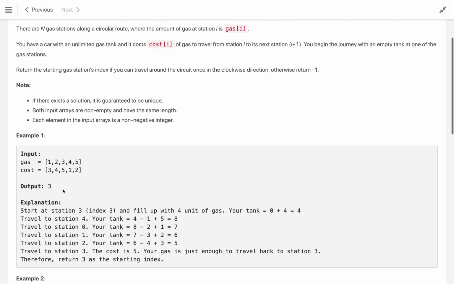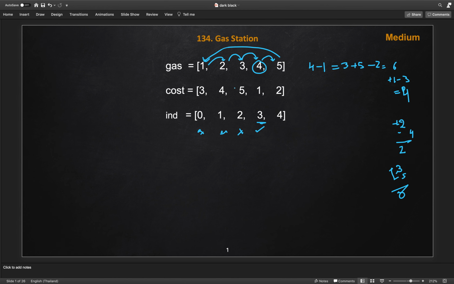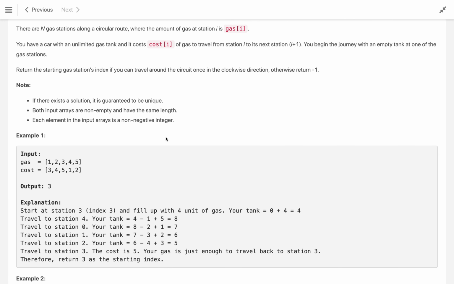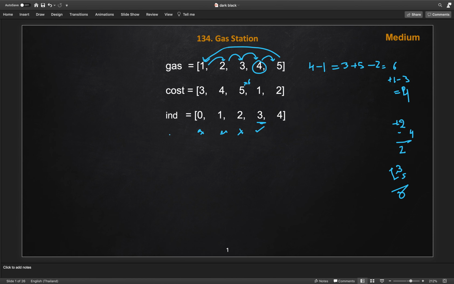If you go over here, it's 3. In case of here, let's say instead of 5 it is more than 5, let's say 6 or 7, then we have leftover gas of 5, while we need to travel more than 5, in which case we can't go to this final stop, hence we can't complete the circuit. So we don't have any result if I change this to 6. In that case we have to return -1. So this is the brute force approach.